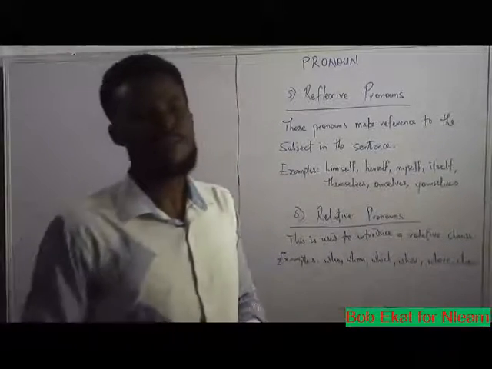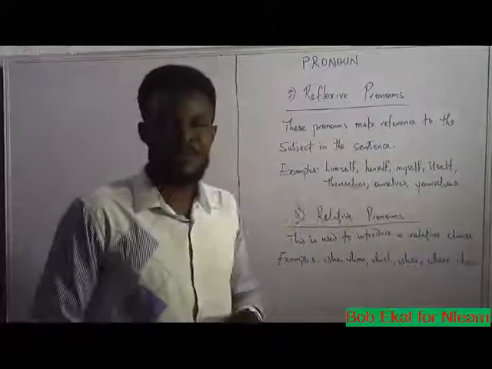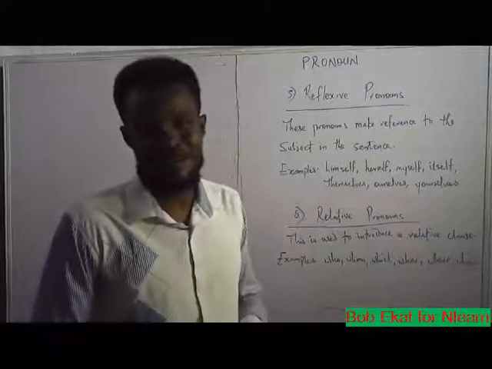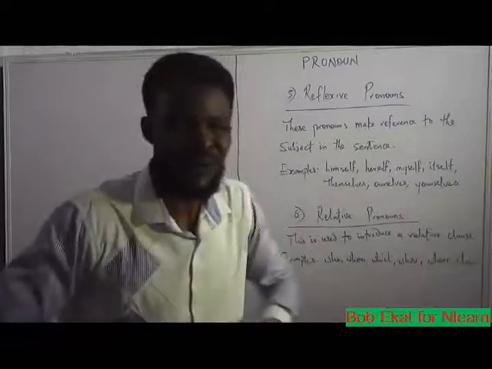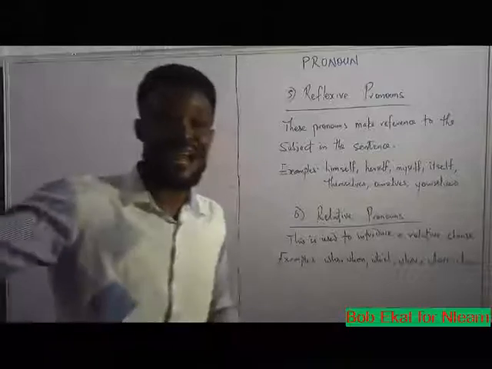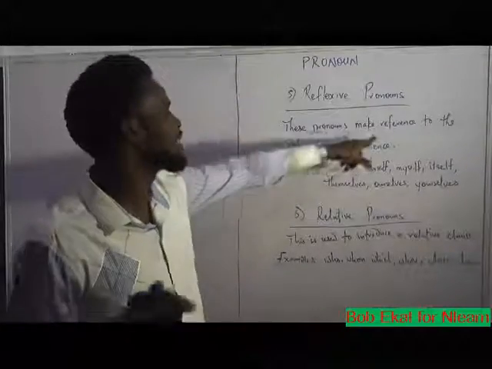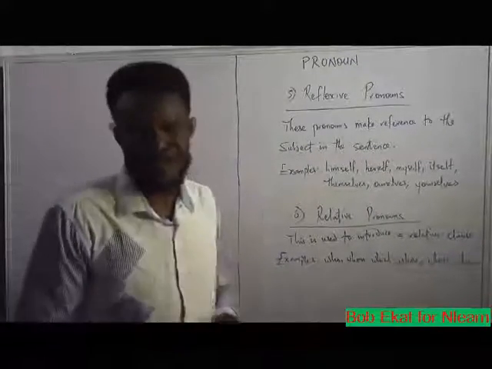So when a sentence has pronouns like this, you know that sentence is referring to the speaker. When I say, I was there myself, it means my statement is in reference to myself because I am the subject.